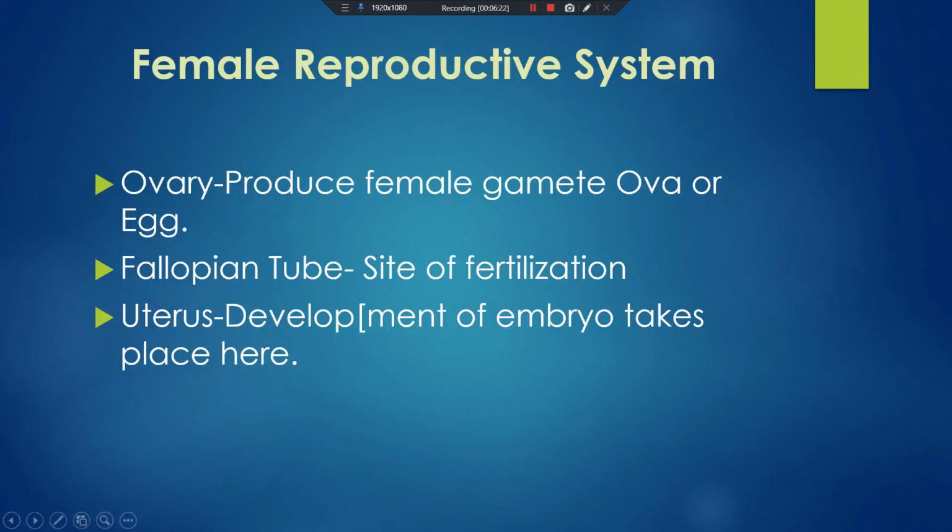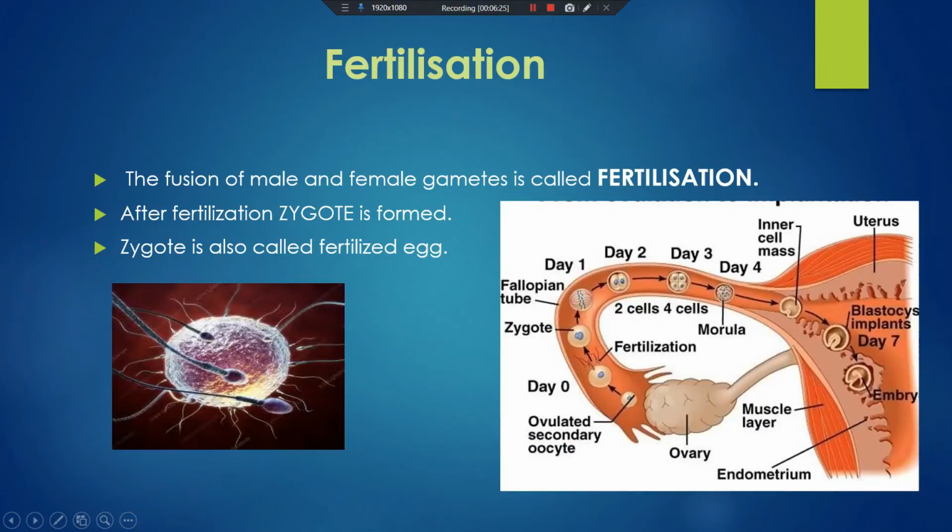Now today's topic, fertilization. What is fertilization? The fusion of male and female gametes is called fertilization. This is the female gamete, the egg, and these are the sperms. Sperms have a head, middle piece and tail, and they are motile, while the eggs are non-motile.